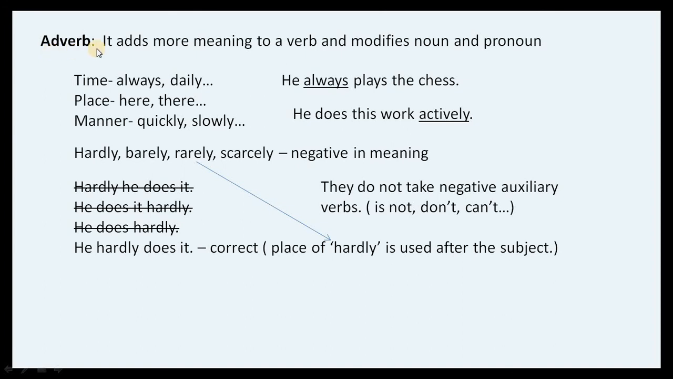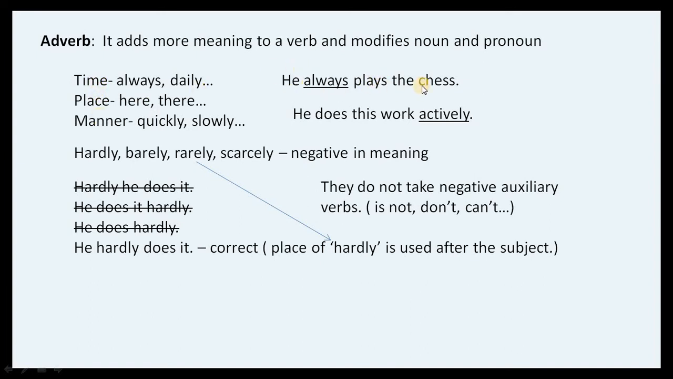Now we'll focus on adverb. It adds more meaning to a verb and modifies noun and pronoun. So adverb can speak about time, place and manner. Time means always, daily; place, here and there; manner, quickly, slowly. So these kinds of words are available in English. So we have to understand about adverb from time, place and manner.